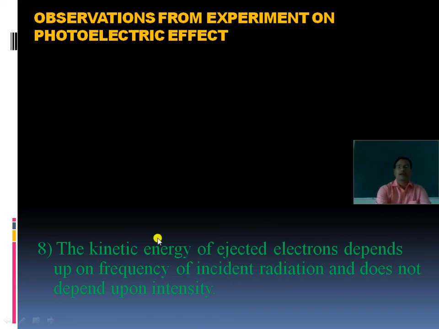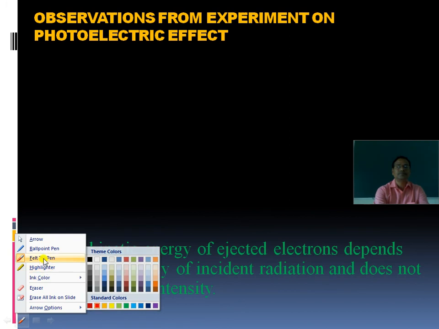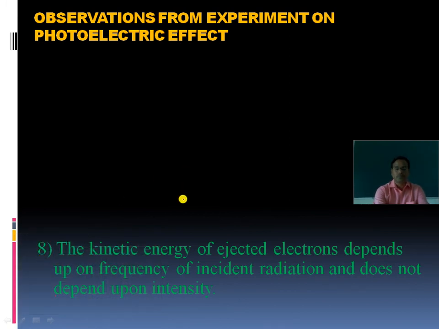So what is meant by kinetic energy of ejected electron depends upon frequency? It means we can write this relation as: this kinetic energy of incident radiation is directly proportional to frequency of incident radiation.